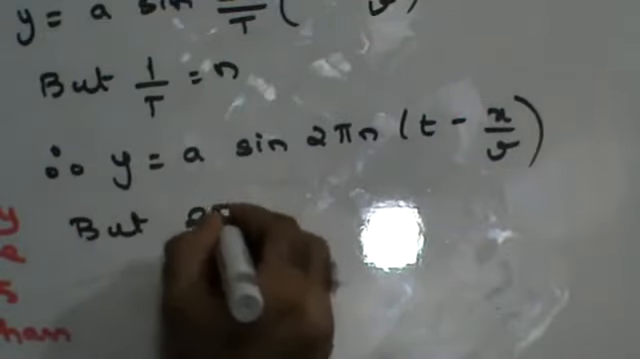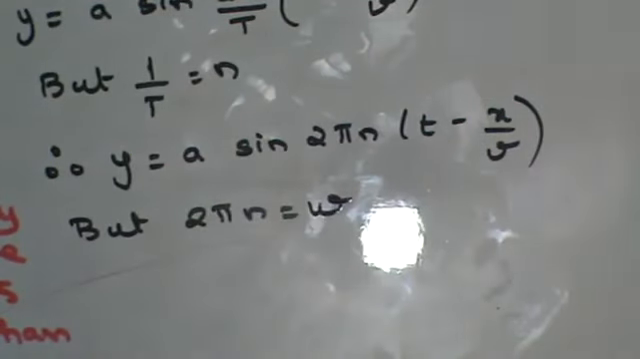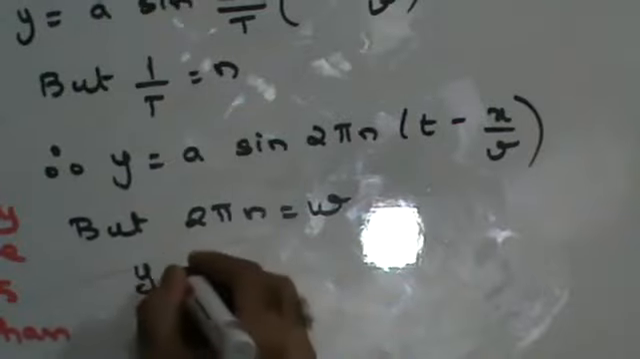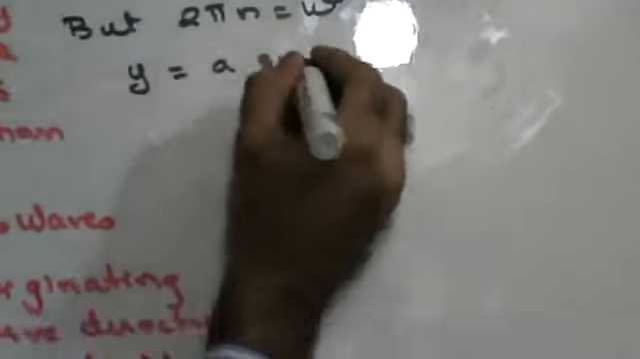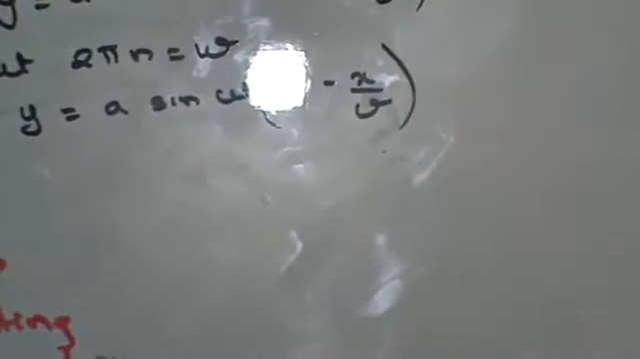But we know that 2πn is equal to omega. 2πn is nothing but omega. So I can say y = a sin ω(t − x/v), right?